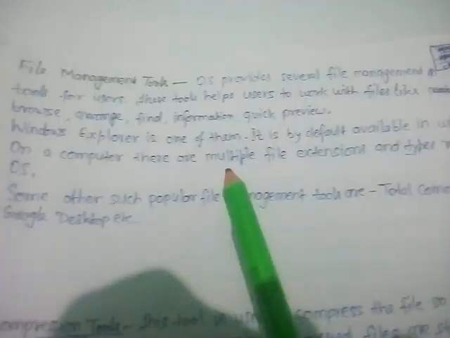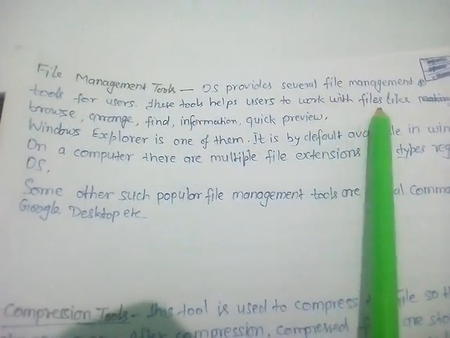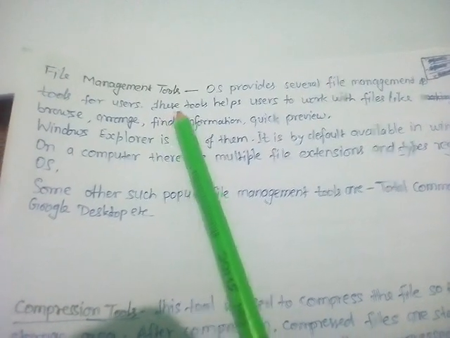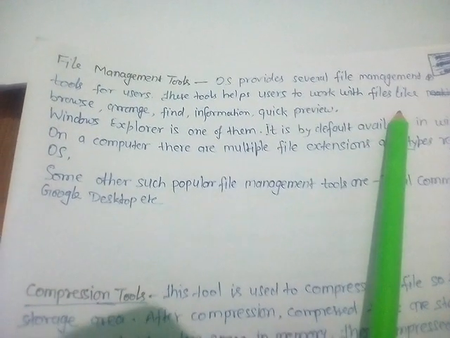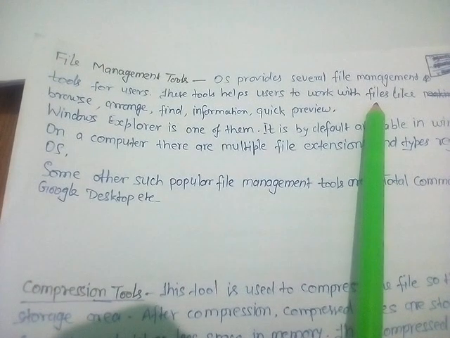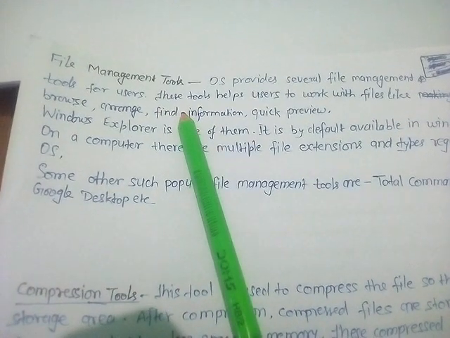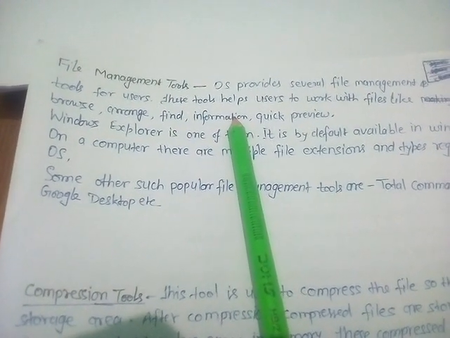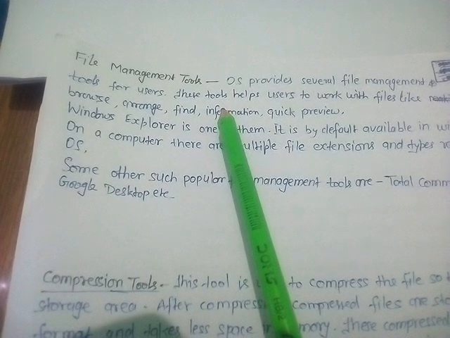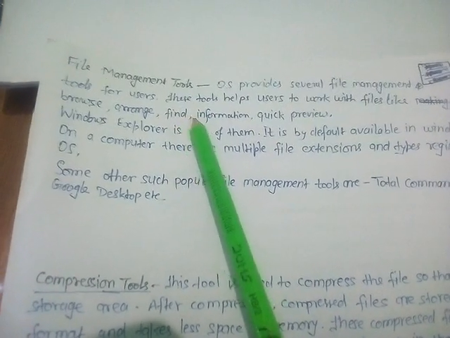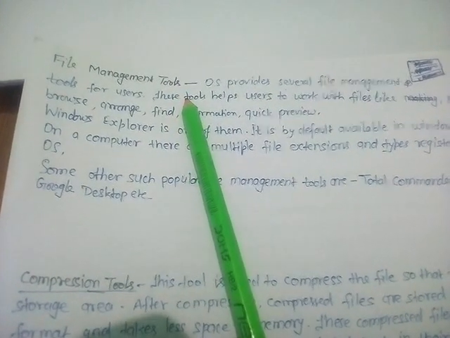Now second is the file management tools. The operating system provides several file management tools for the user. These tools help users to work with files. What kind of work can be done with files? Browsing the files, arranging the files, finding the files from the hard disk, information about the files, quick preview. These are the different kinds of tasks that can be applied on files, and these tasks are done by the file management tool that is a part of the system software.